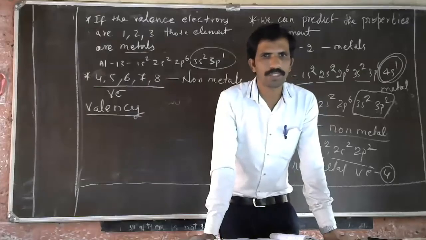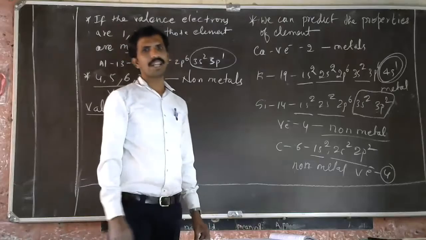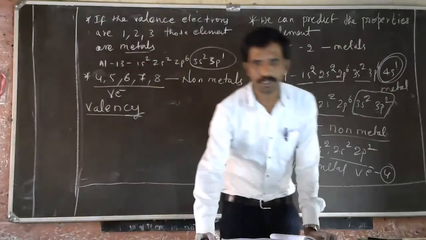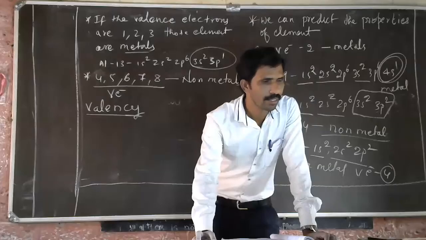Okay, we'll ask Pranav. Combining capacity of an element with other element. Very good. As your friend said, it is exactly the right answer. Yeah, Vaishnavi, tell me. Combining capacity of an element is called valency. Yeah, Abhiram. Combining the capacity of an element with another element is called valency. Yeah, very good. Aditi. Valency is the combining of elements in the same group. Yeah, okay. See, already you know it.